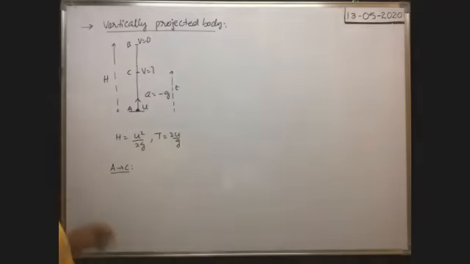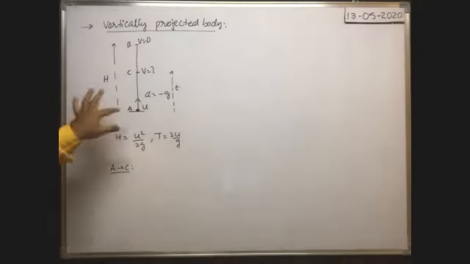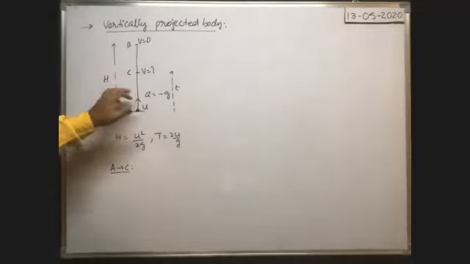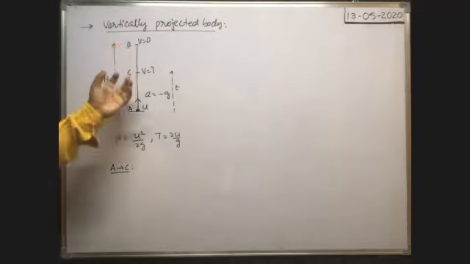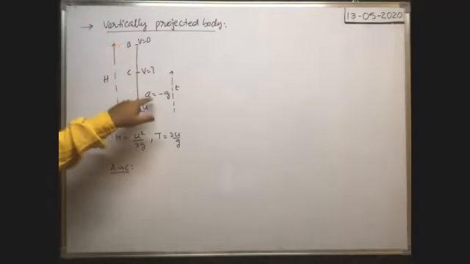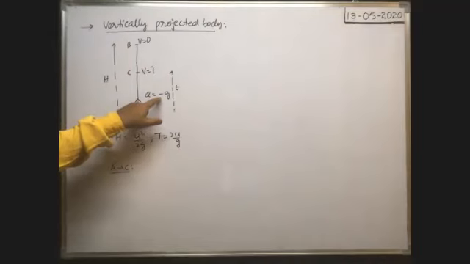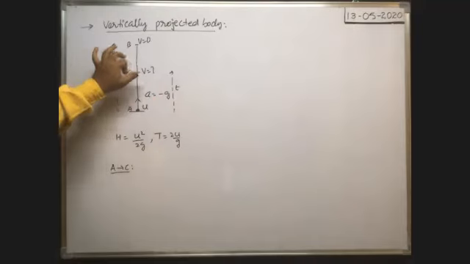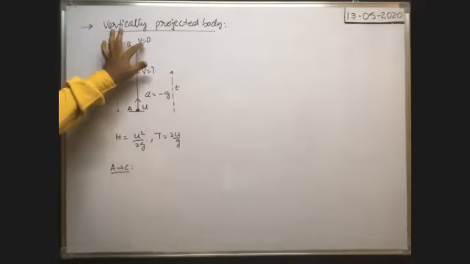Here, this body is thrown vertically upwards with a velocity u. As long as the body is moving upwards, gravity pushes the body downwards. Due to that, it travels with a deceleration equal to minus g. So as long as it's moving upwards, velocity decreases, and when it reaches the point B, its velocity becomes zero. That is the highest point.